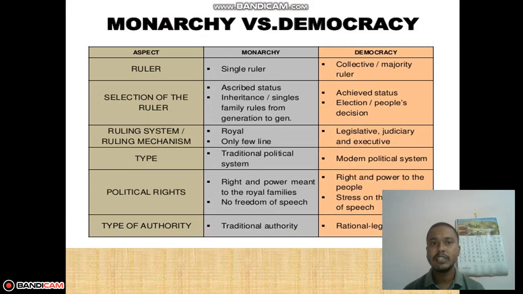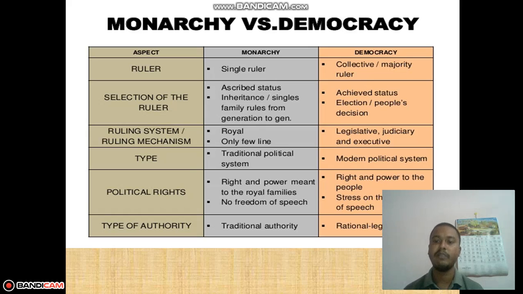Now if we see this chart, monarchy versus democracy. By the way, I have given this chart in the PDF file also. Here some part is hidden, but you can see it there also. What the chart is trying to tell us is the aspects, what parameters they have, their way of rule and how they rule.